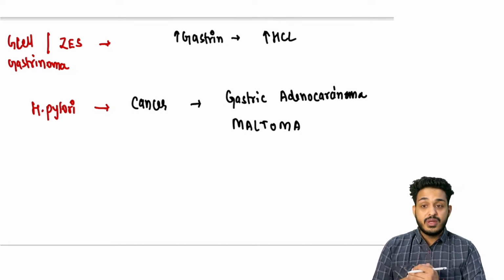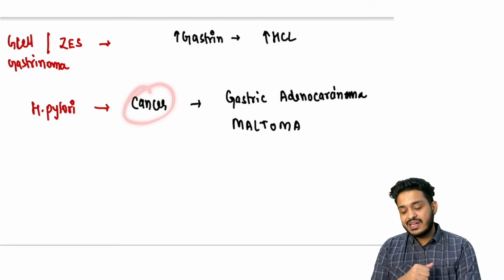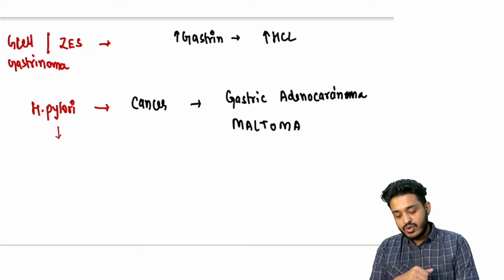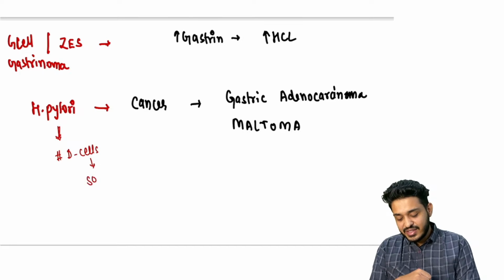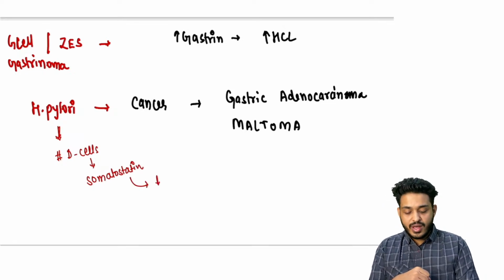So we have to be very, very careful whenever any patient is having H. pylori infection, we need to treat this H. pylori. You know what this H. pylori is going to do? If you want to understand the mechanism, it is going to block the D cell. It is going to inhibit the D cell, and remember, these D cells are releasing what? Somatostatin. And if there is decrease in the somatostatin, what is going to happen?